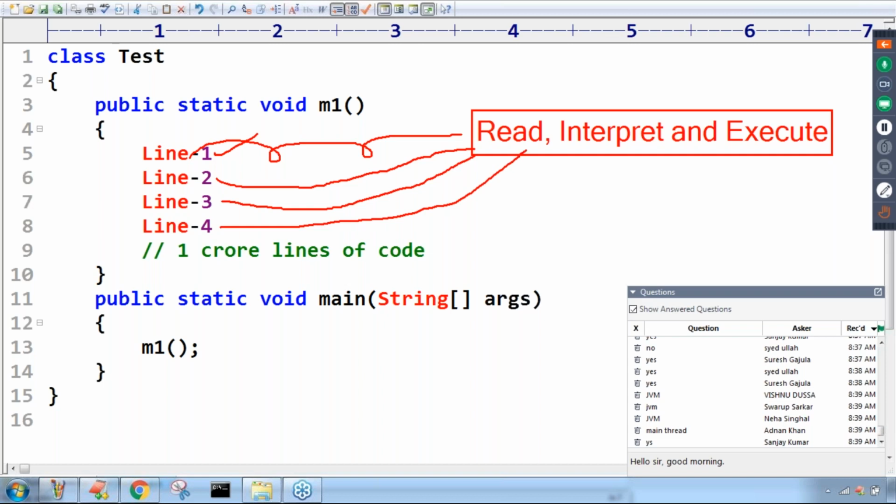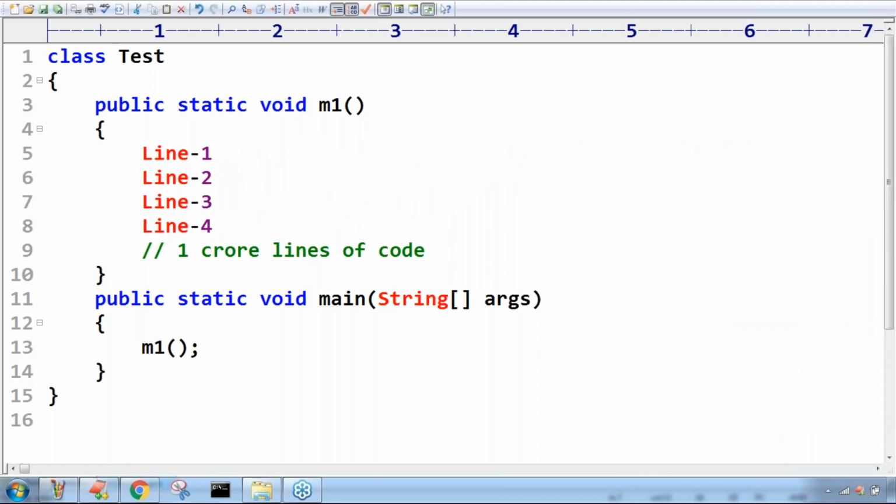Remember this one: line 1, line 2, line 3, line 4. Like that, all 1 crore lines of the code are completed. Now the M1 method is completed. This is what is going to happen. Up to this, any doubt? Can you please confirm, friends?